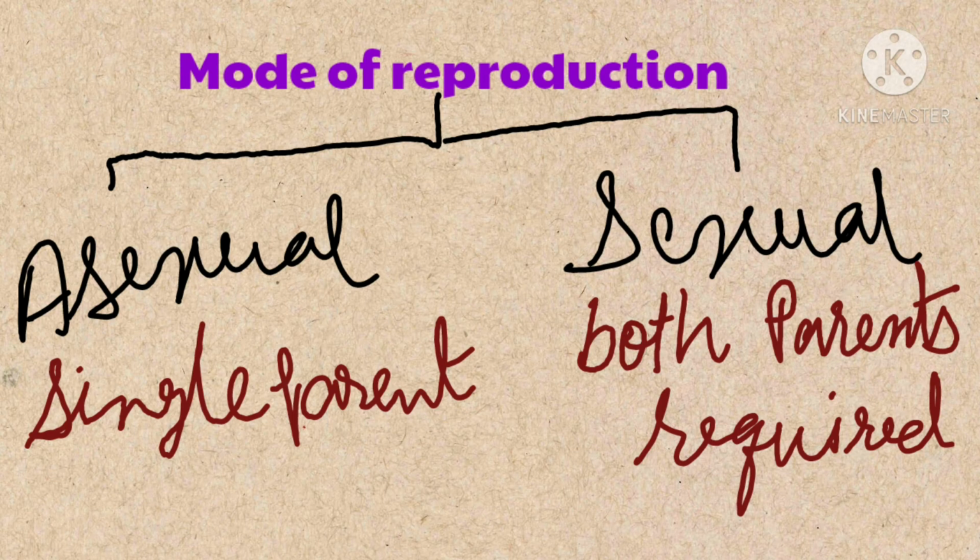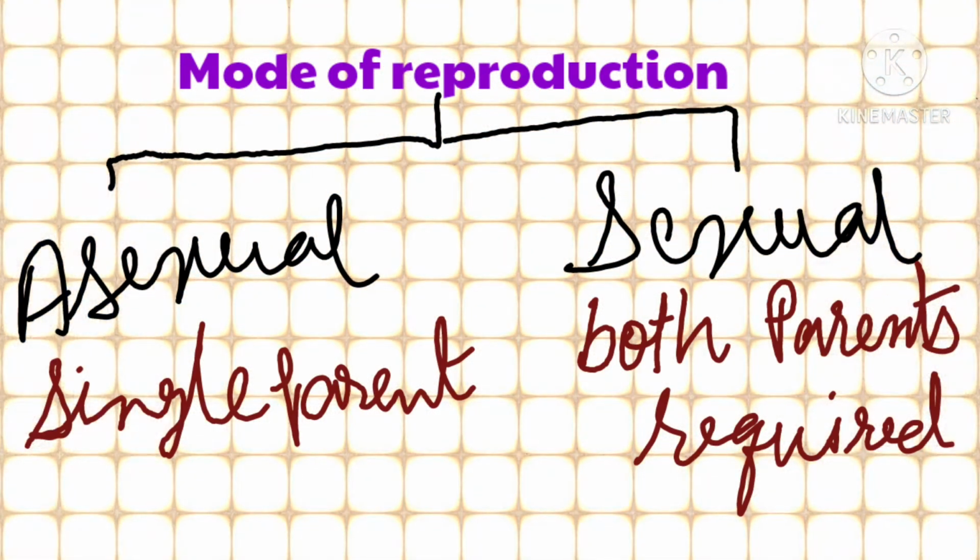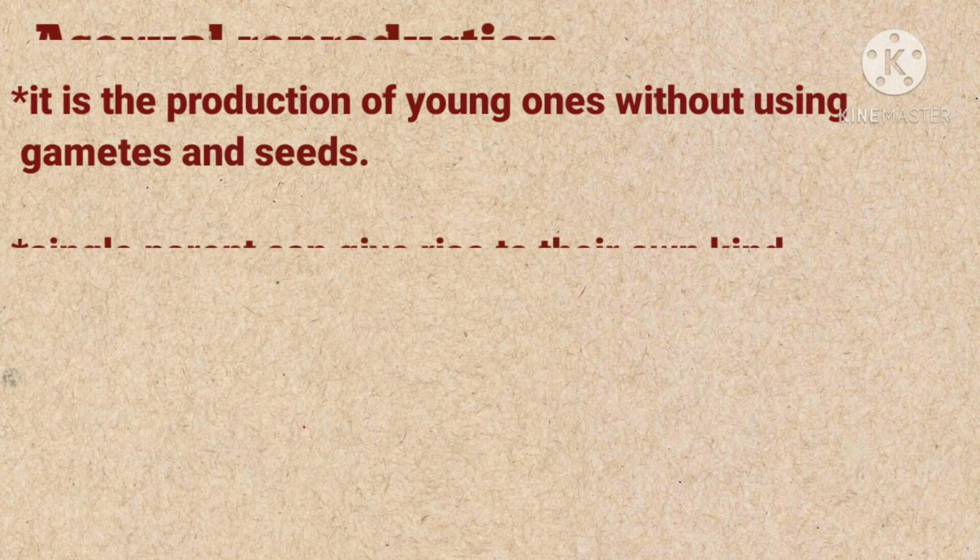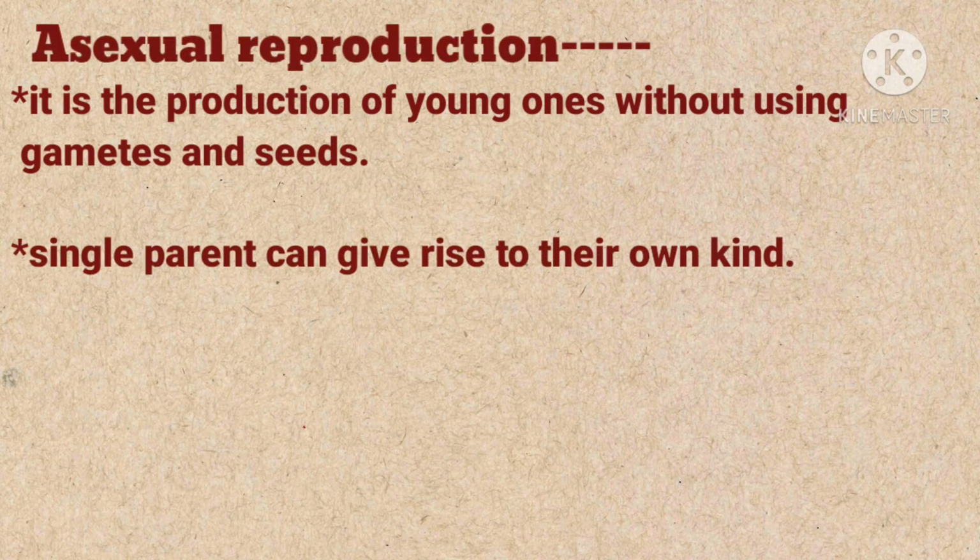Now let us see the proper definitions of asexual and sexual reproduction. Asexual reproduction is the production of young ones without using gametes and seeds. That means a single parent can give rise to their own kind. Gametes are basically the reproductive cells, so in this case reproductive cells are not utilized, or seeds are not used in case of plants.